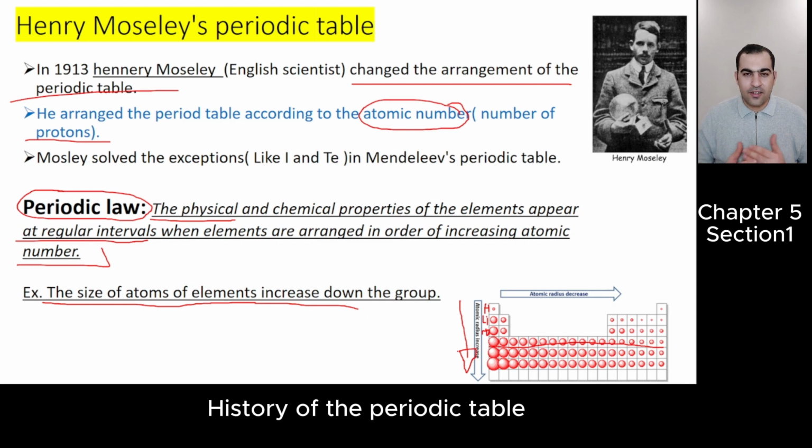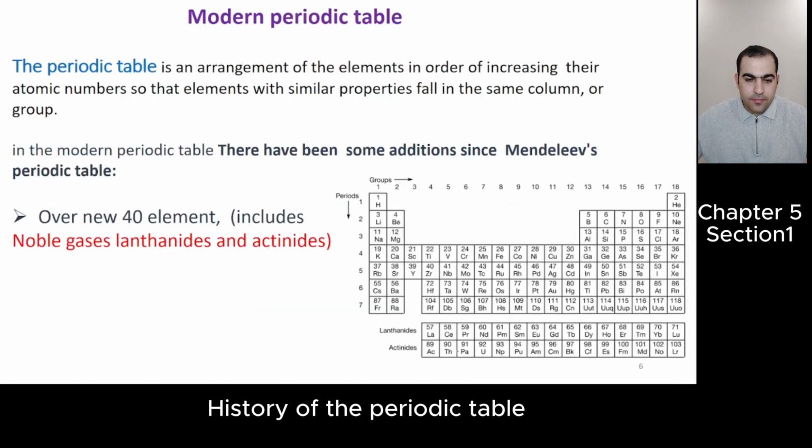Size of the elements increases. But how? Regularly. Why? Because the elements are arranged according to increasing atomic number. Okay, later in section 3 we will talk about these properties and you will understand better.